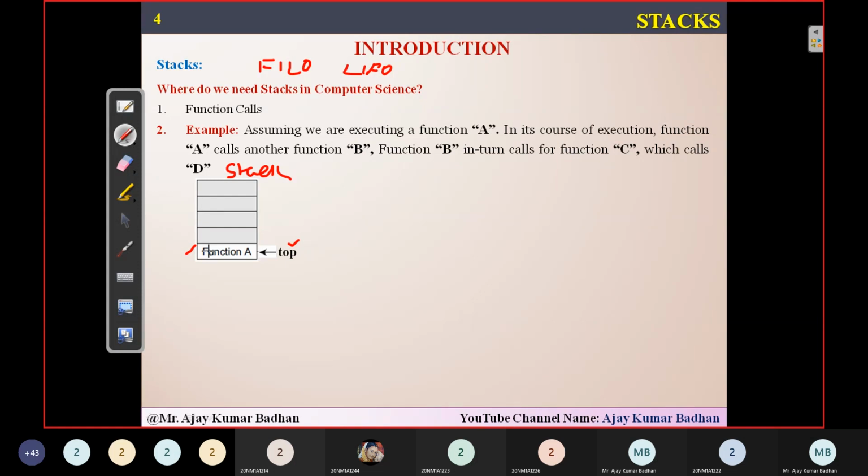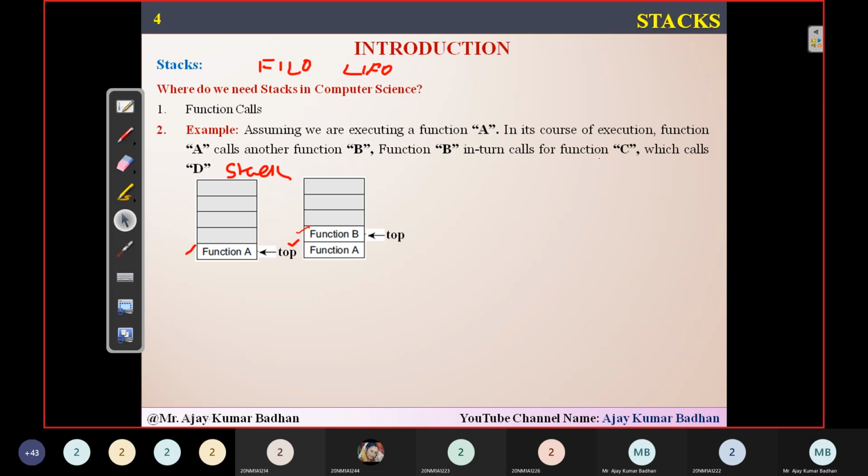Now function B is getting executed. Now function B is calling function C. Whatever the statements are there in function C are getting executed. Then what about function B? I'll be storing it into the stack here. See here, you can clearly see function B has been stored into the stack.